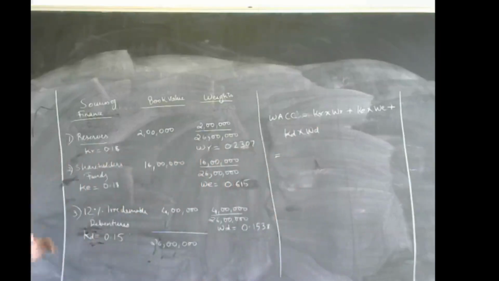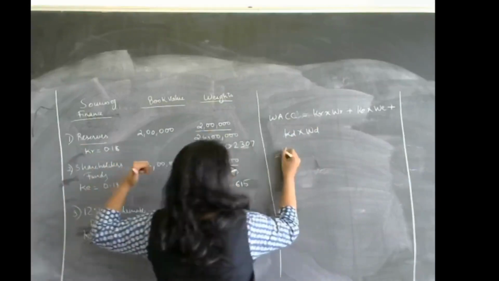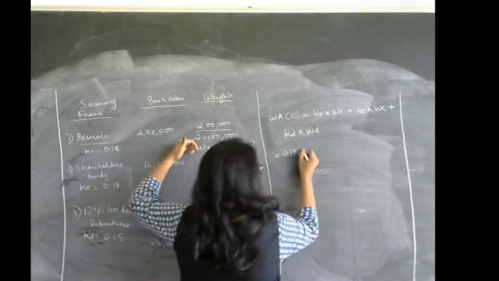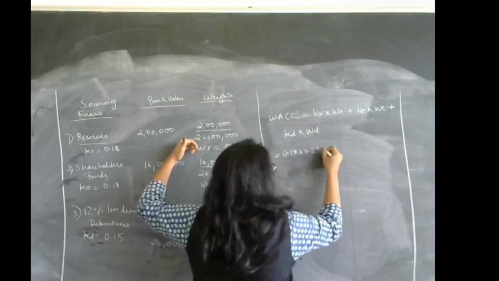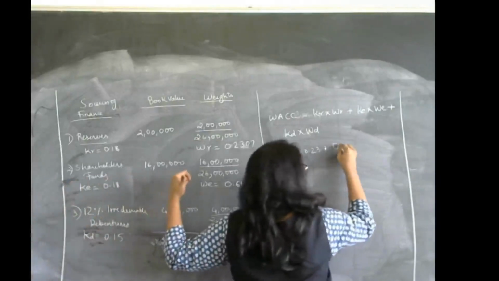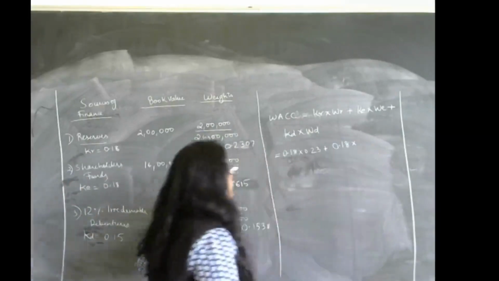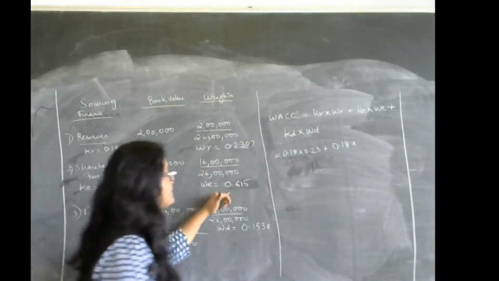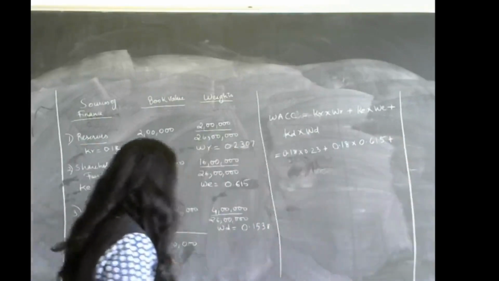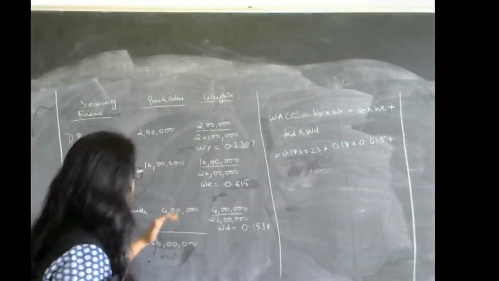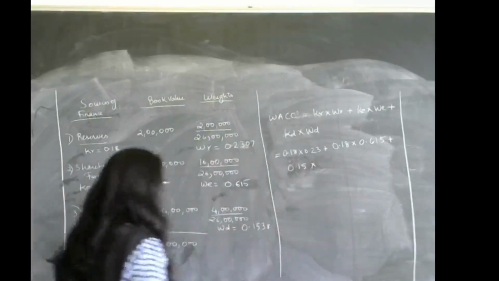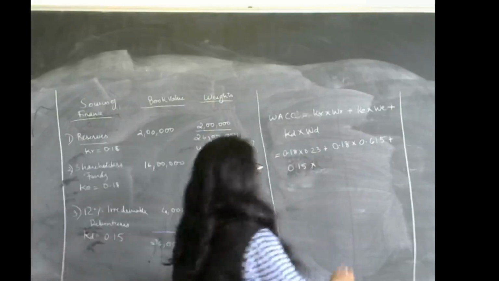KR, we know what is KR? 0.18. So 0.18 multiplied by WR, we know that is 0.23, plus KE, we know it is 0.18, multiplied by WE, how much is it? 0.615, plus KD, which is nothing but 0.15, multiplied by WD, which is nothing but 0.1538.